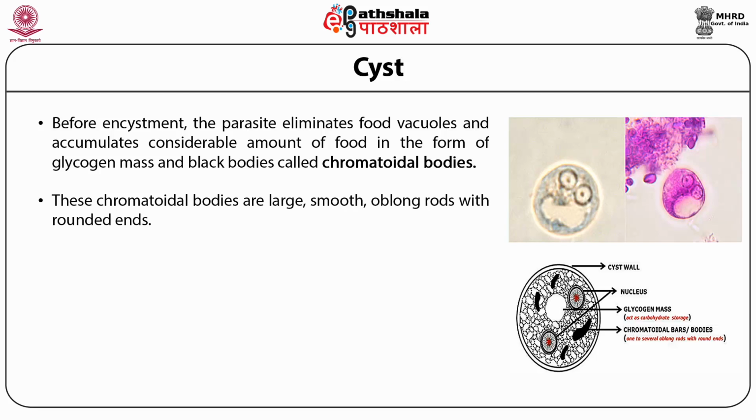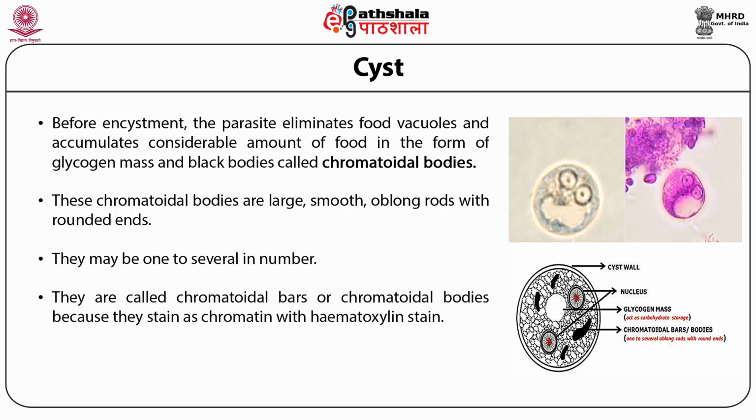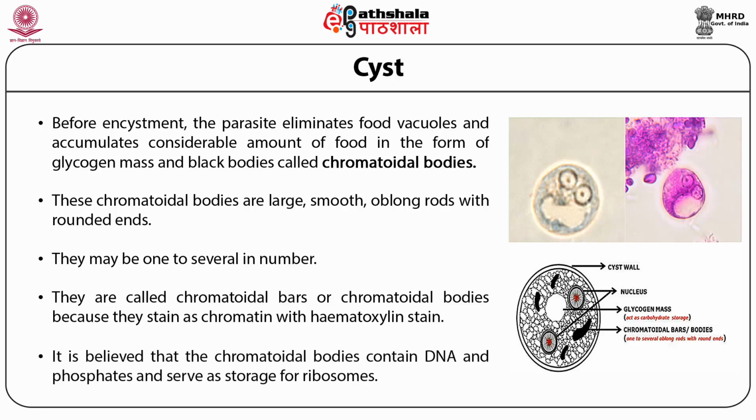These chromatoidal bodies are large, smooth, oblong rods with rounded ends. They may be one to several in number. They are called chromatoidal bars or chromatoidal bodies because they stain as chromatin with hematoxylin stain. It is believed that the chromatoidal bodies contain DNA and phosphates and serve as storage for ribosomes.